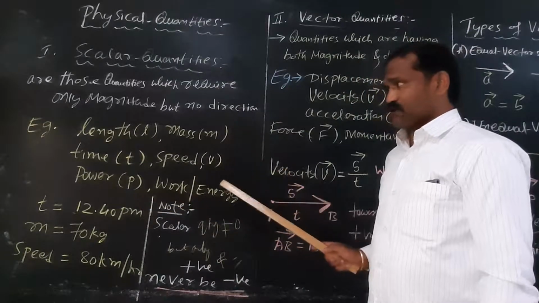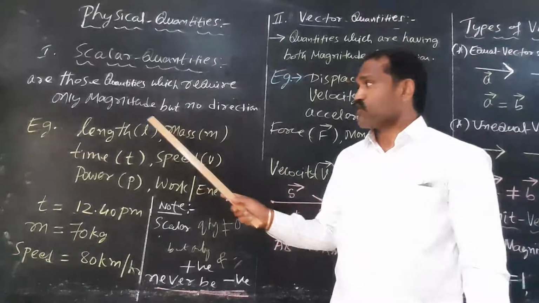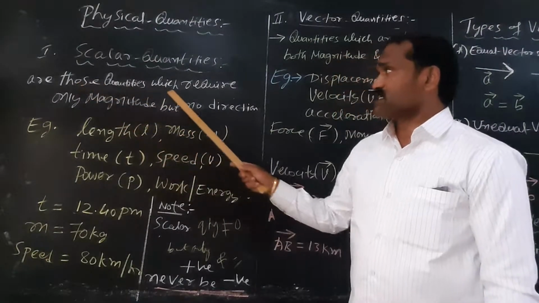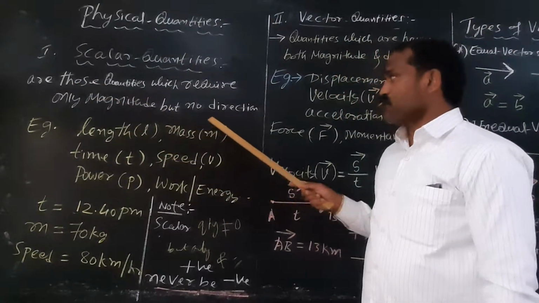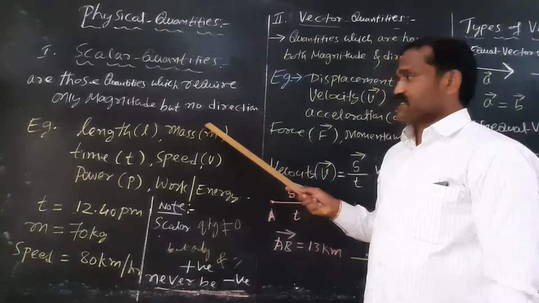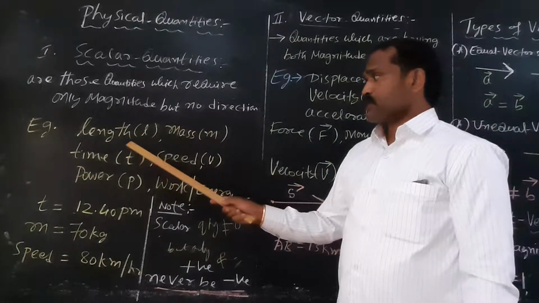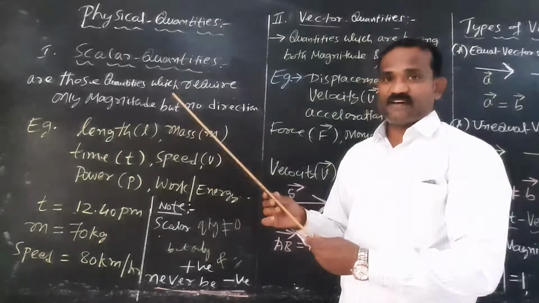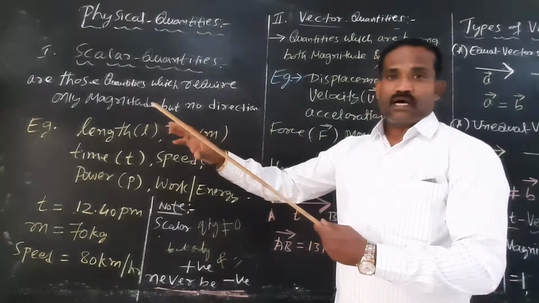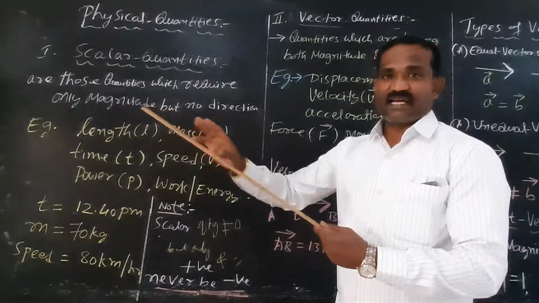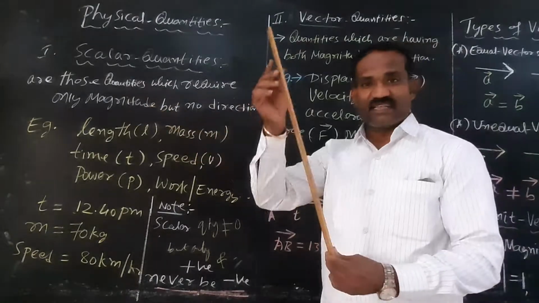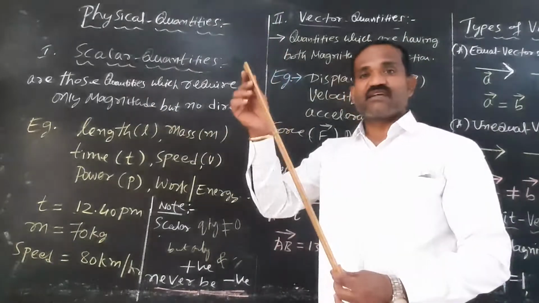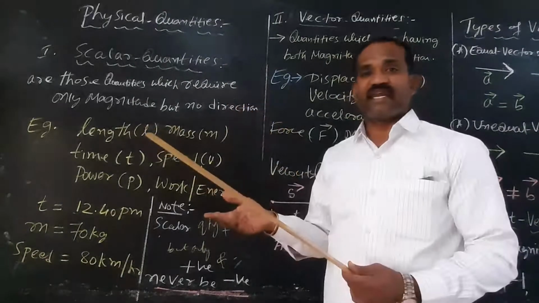These are all scalar quantities. So the length of the scale is, let us suppose, 60 centimeter. 60 centimeter is the length of the scale. It does not have any direction.